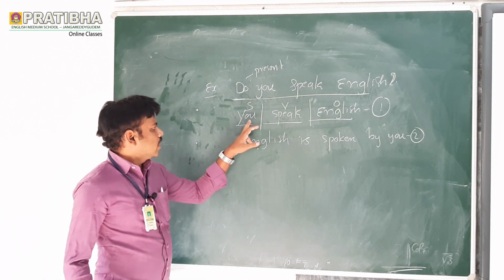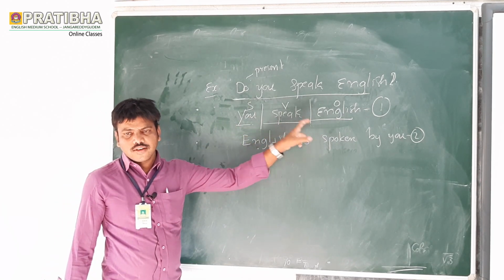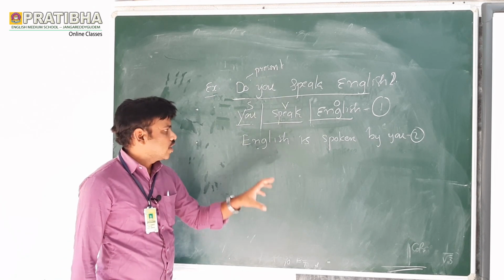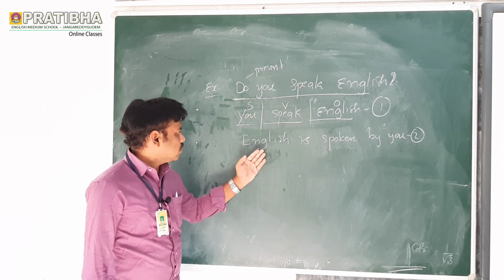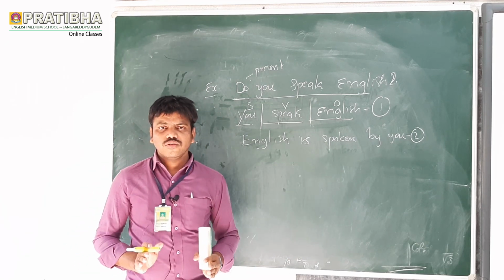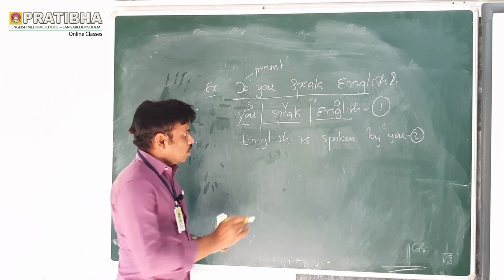Now first step is what? You speak English, positive sentence. Change the positive sentence in active passive voice, we will get the answer. What is the answer here? English is spoken by all. Now third step, I will show the answer now. We will get the answer easily in the third step.